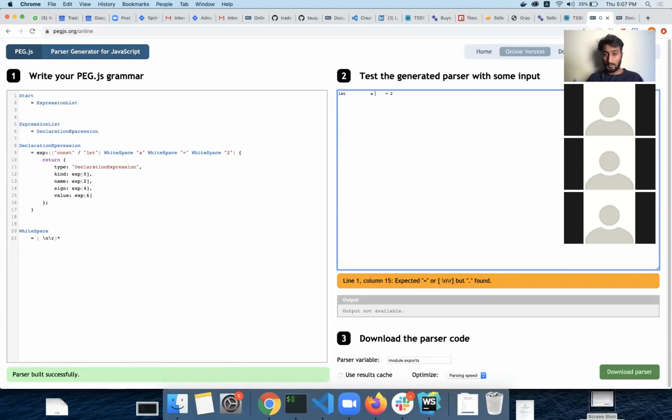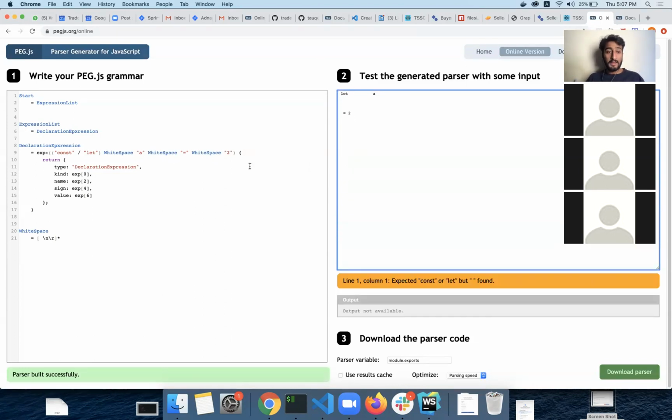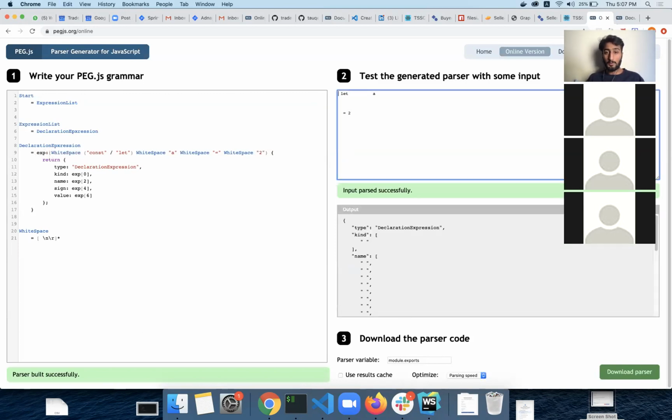Look at this, I have spaces now. Even with new lines, it is still forgiving and accepting this as valid syntax, and this is valid syntax in JavaScript as well. One question: can we have a space before let? No, for now we cannot. Good question. If we want that, just copy and paste it before it, and now you will be able to have a space and stuff like that. So this is how easy it is, a very easy way to do this.